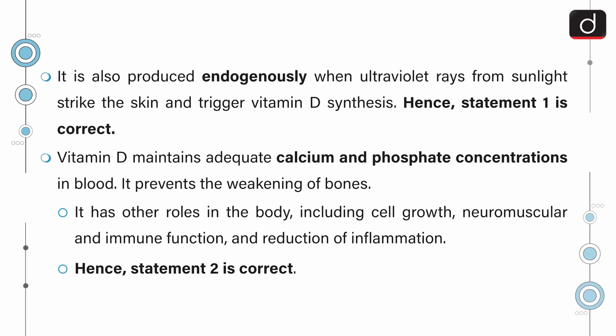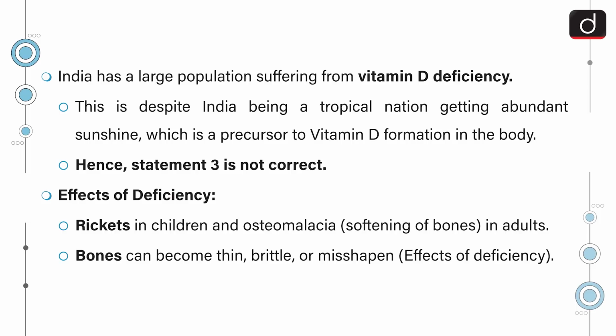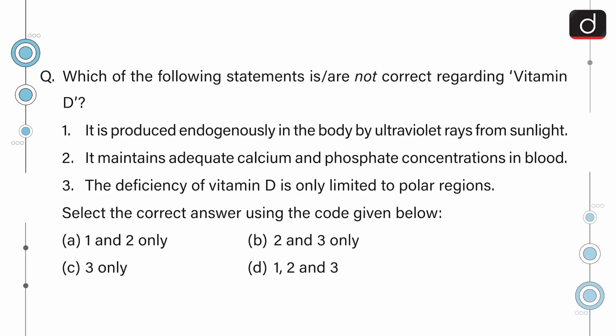Vitamin D maintains adequate calcium and phosphate concentrations in blood. It prevents the weakening of bones. It has other roles in the body, including cell growth, neuromuscular and immune function, and reduction of inflammation. Hence, statement 2 is correct. India has a large population suffering from vitamin D deficiency. This is despite India being a tropical nation getting abundant sunshine, which is a precursor to vitamin D formation in the body. Hence, statement 3 is not correct. Effects of deficiency include rickets in children and osteomalacia, that is softening of bones in adults. Bones can become thin, brittle, or misshapen. So the correct answer is option C, 3 only.